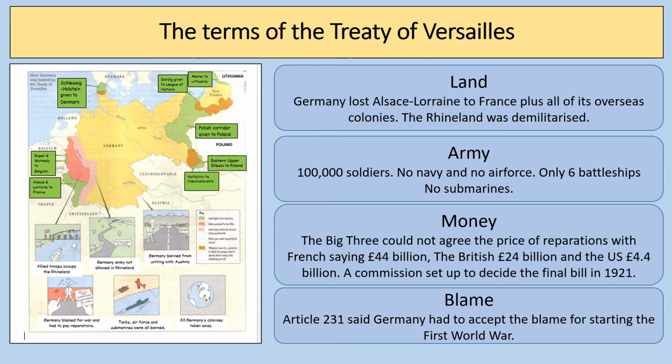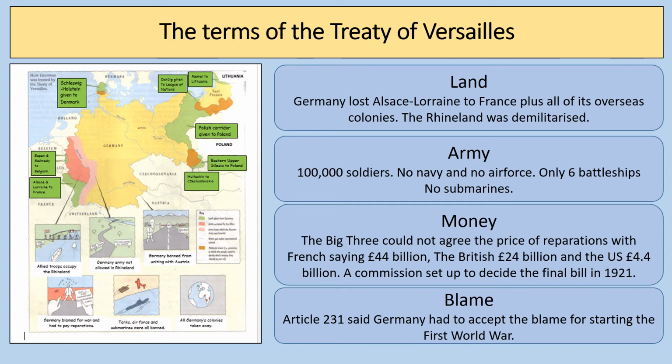100,000 soldiers actually gave Germany enough soldiers to defend itself, and Britain and America were very much behind this in the peace treaty because they wanted Germany to be able to defend itself, particularly from any threats from the east, from Russia, who had undergone a communist revolution. There was a lot of concern in Britain and America that if the treaty had been too harsh on Germany, the Russians may well have tried to spread the ideology of communism into Germany and take control, and Germany would fall into the sphere of Russian influence at that time. So that's one of the reasons why they're allowed 100,000 soldiers.